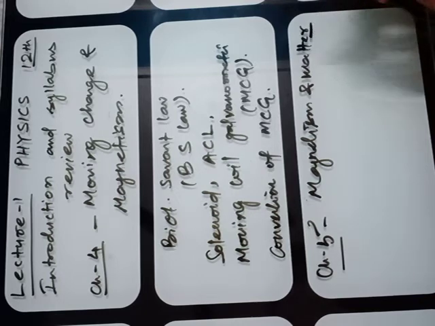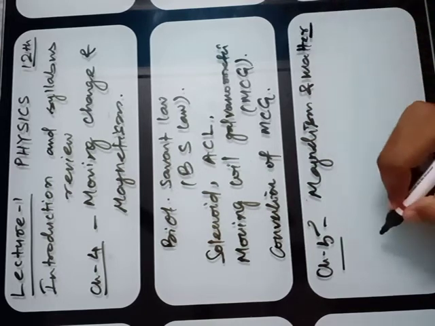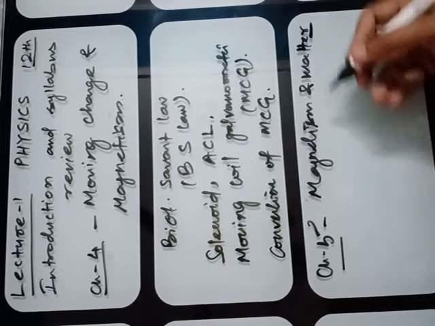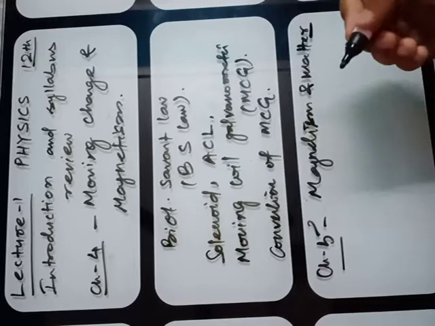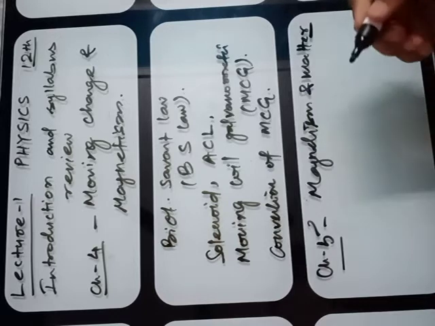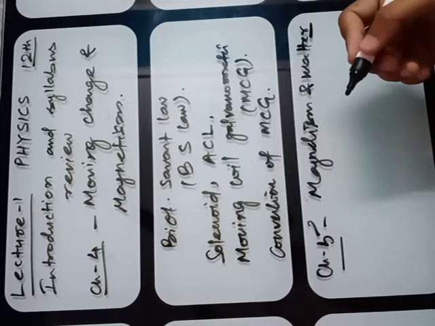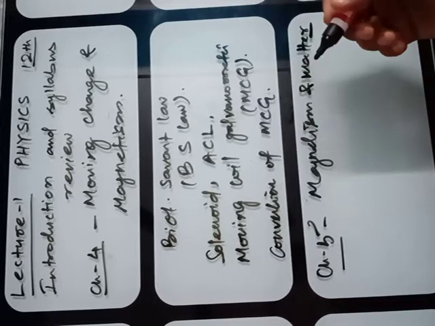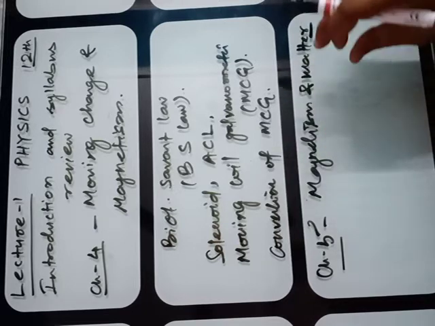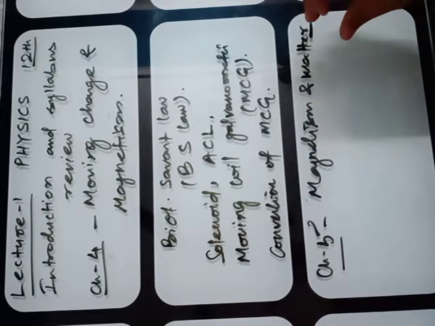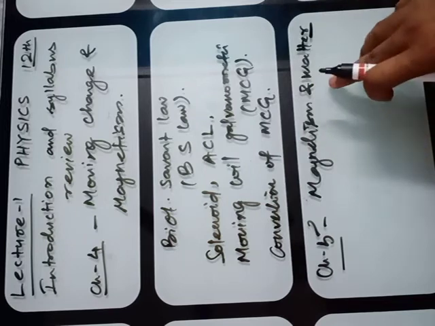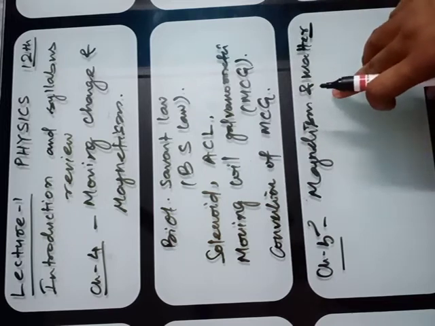You will study in this chapter about the artificial magnet, and after that, studying that artificial magnet, you will study about the Gauss law, earth magnetism, and properties of magnetic material. This is the small chapter. I think 4 to 5 lectures will be sufficient in this chapter.